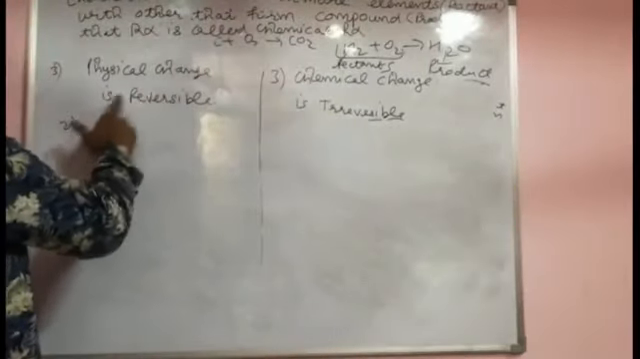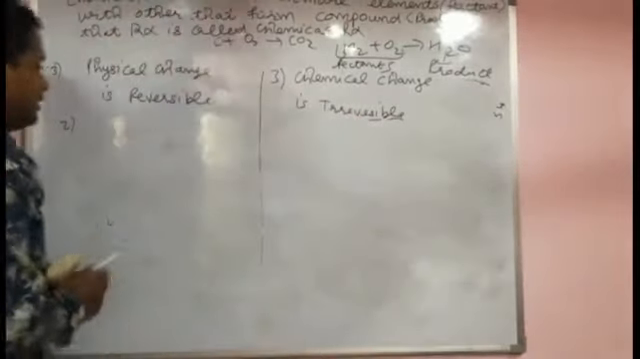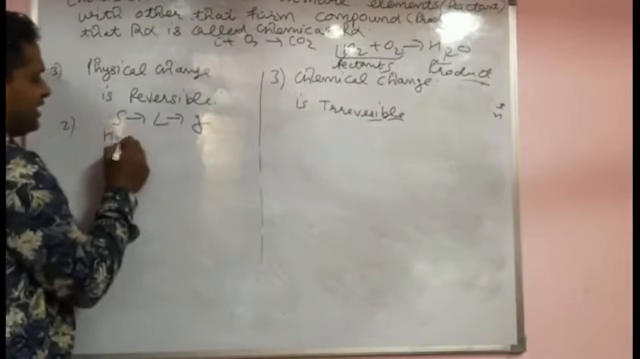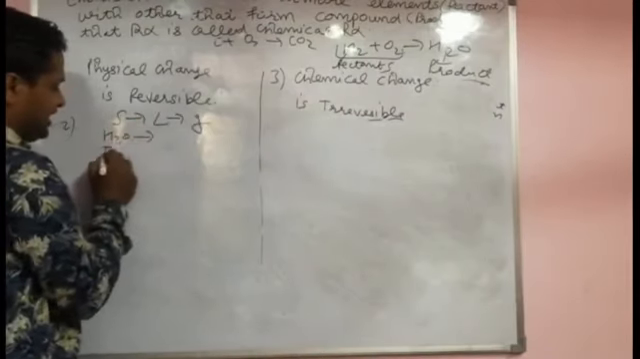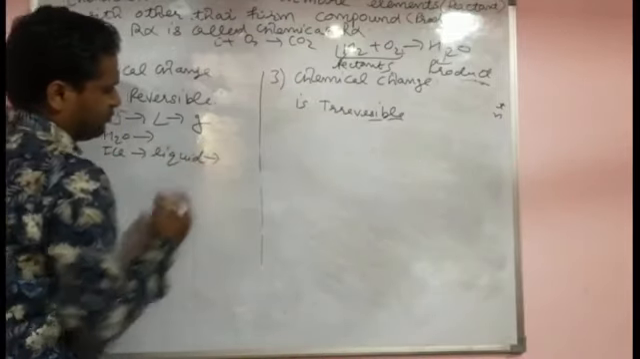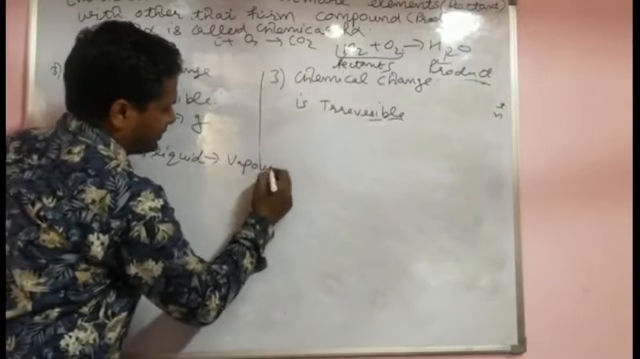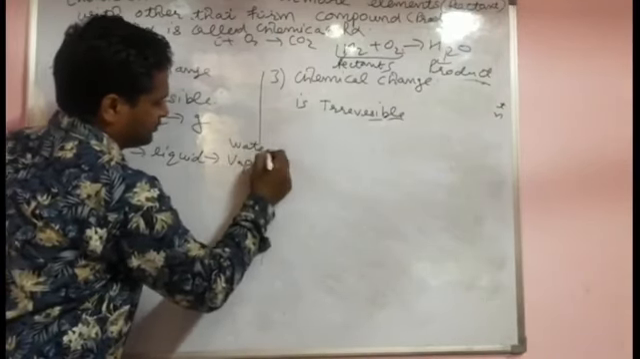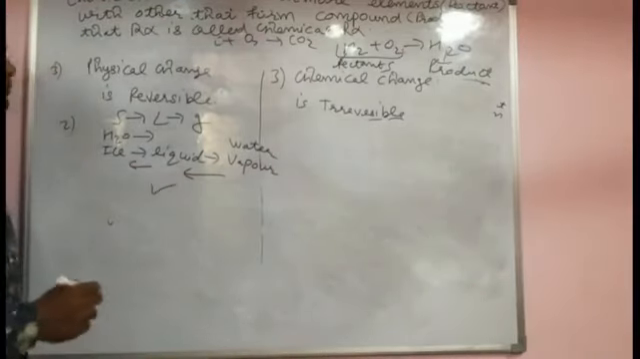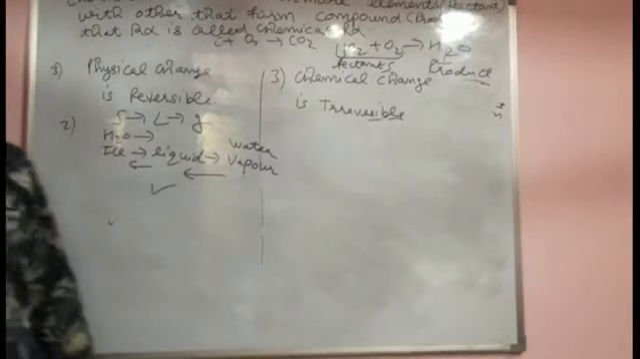And the third point: physical change is reversible and chemical change is irreversible. For example, solid to liquid, liquid to gas. Ice is able to convert into liquid water, and then it is converted into water vapors. You are able to convert it back. Water vapor is again able to convert into liquid and liquid is again able to convert into ice.